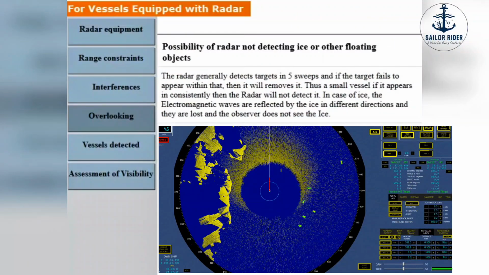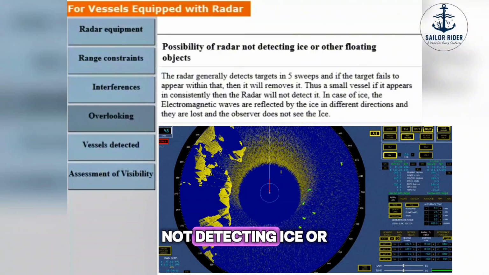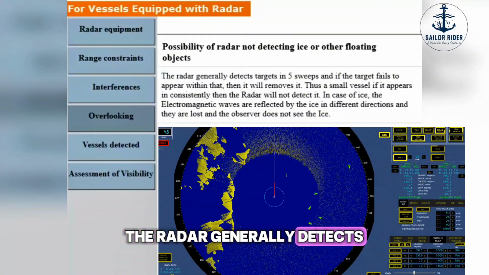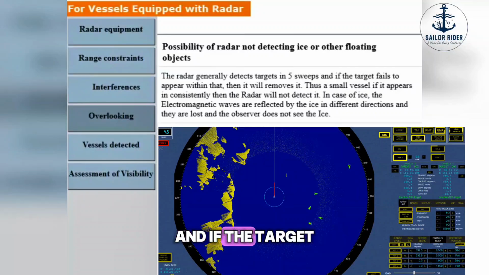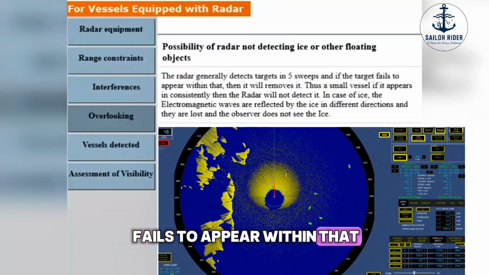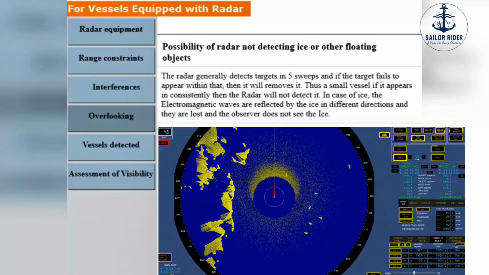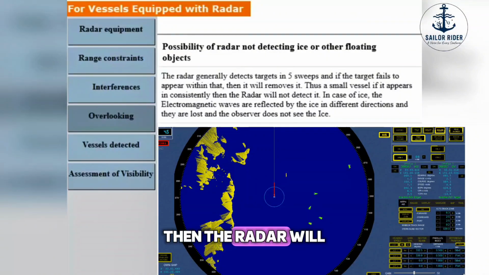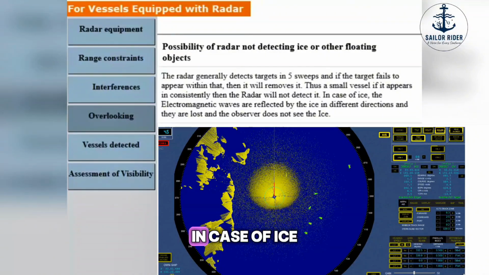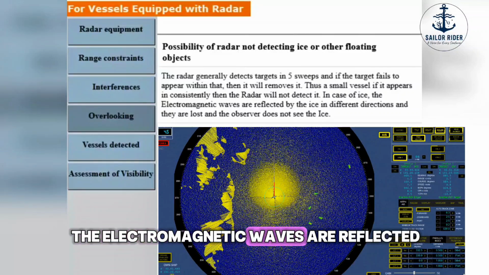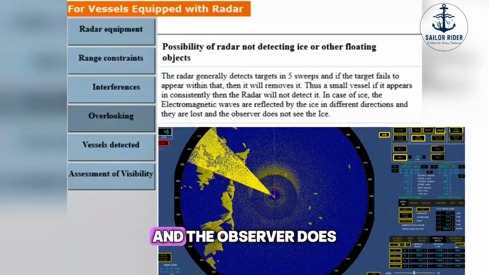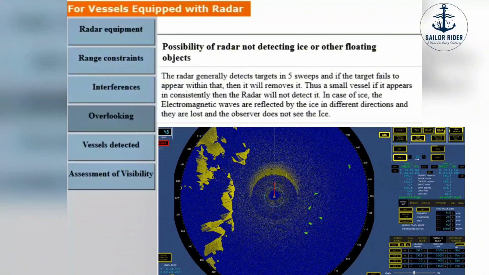Overlooking. Possibility of radar not detecting ice or other floating objects. The radar generally detects targets in 5 sweeps, and if a target fails to appear within that, then it will remove it. Thus, a small vessel, if it appears inconsistently, will not be detected by the radar. In case of ice, the electromagnetic waves are reflected by the ice in different directions and are lost, and the observer does not see the ice.